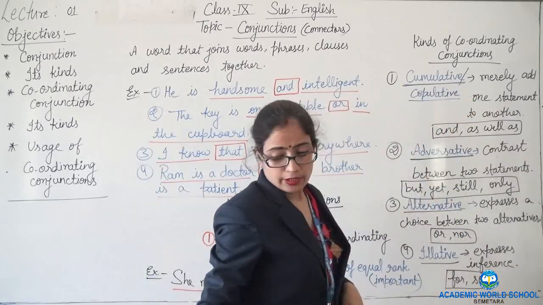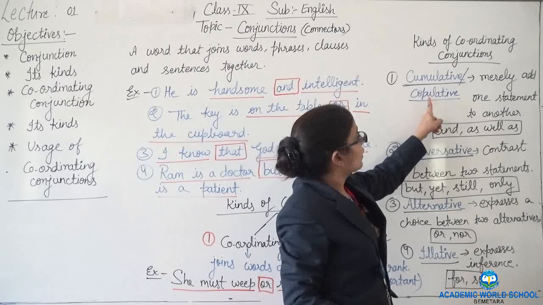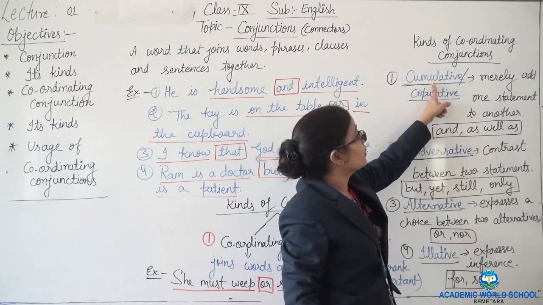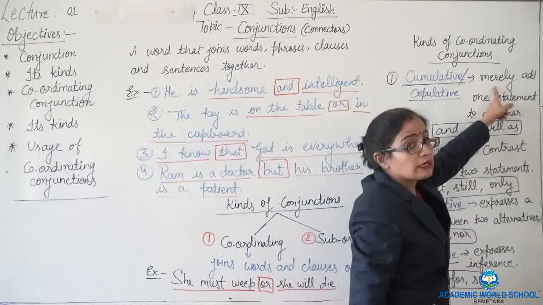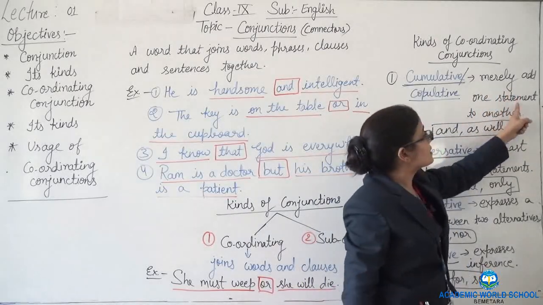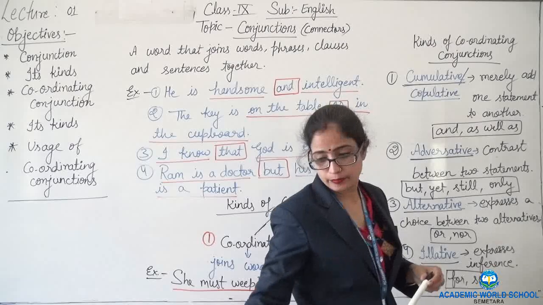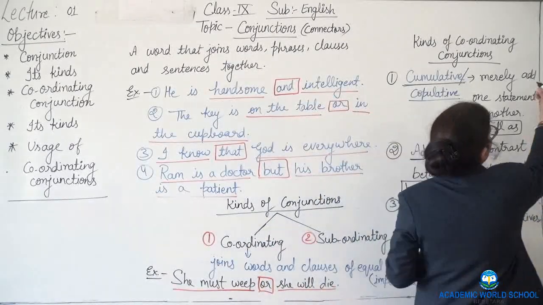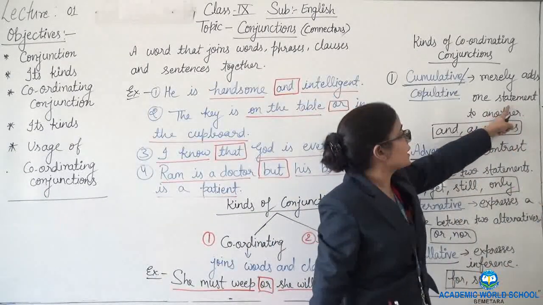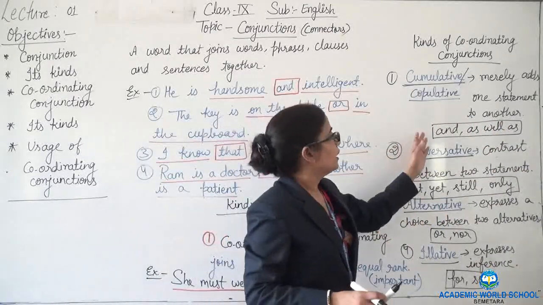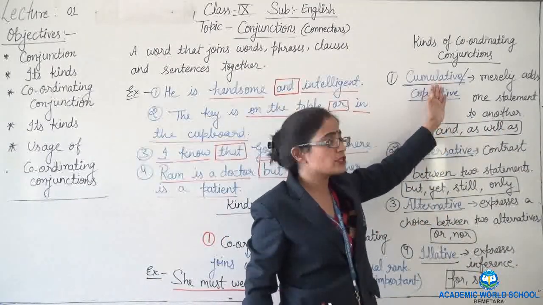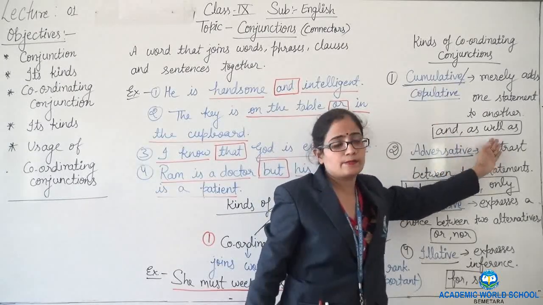What is cumulative? It merely adds one statement to another. Simply it joins two statements. In such kind of conjunctions come "and" and "as well as".